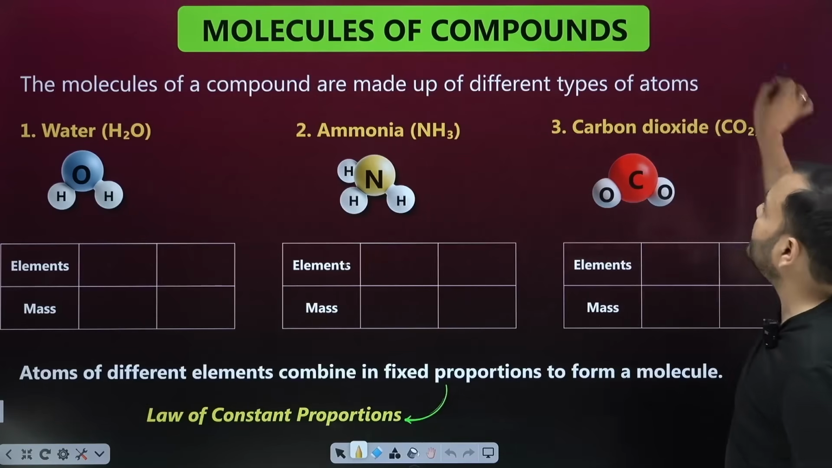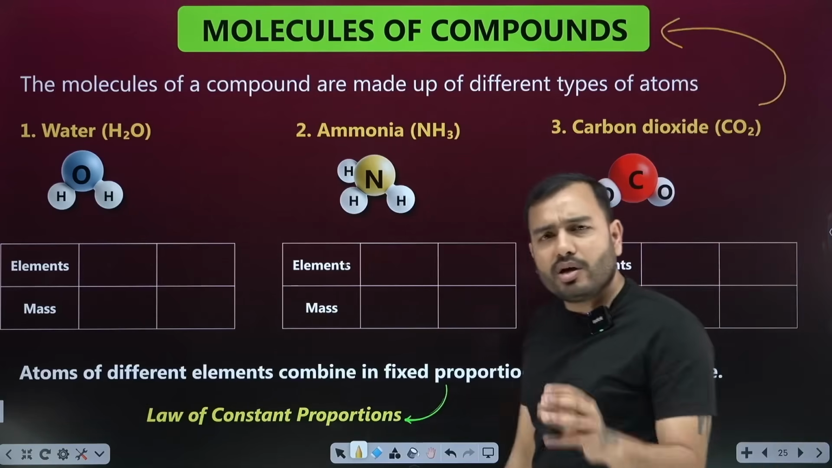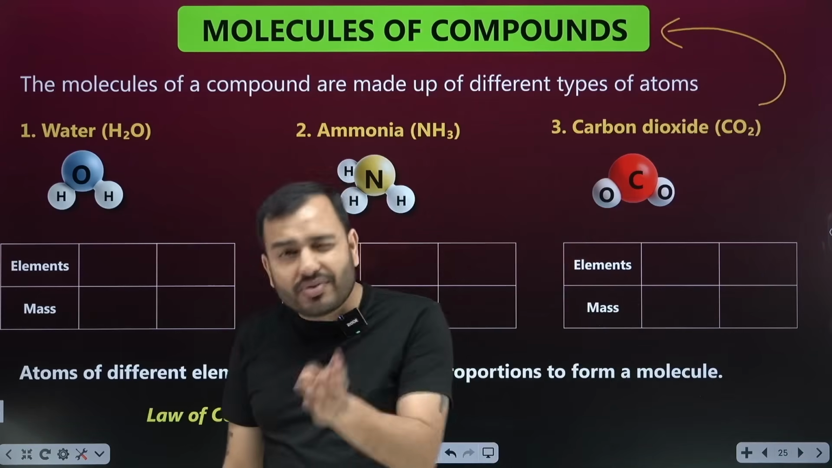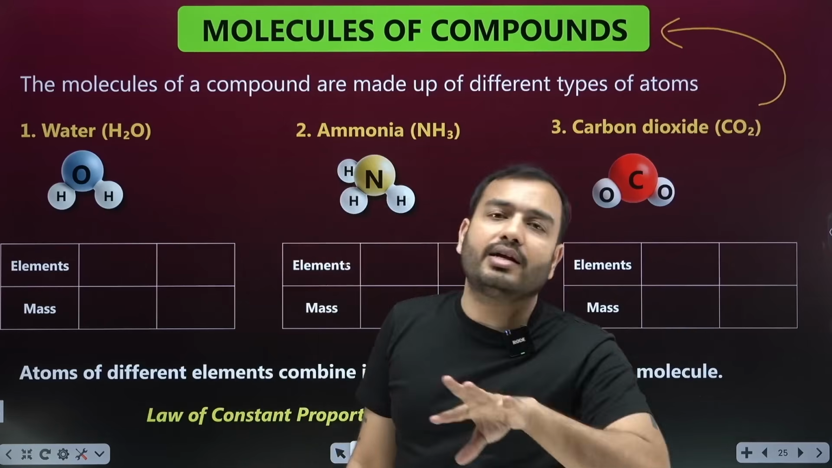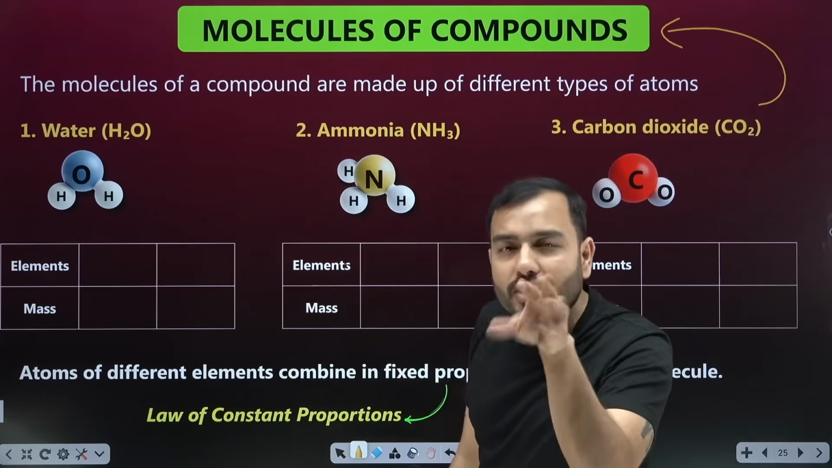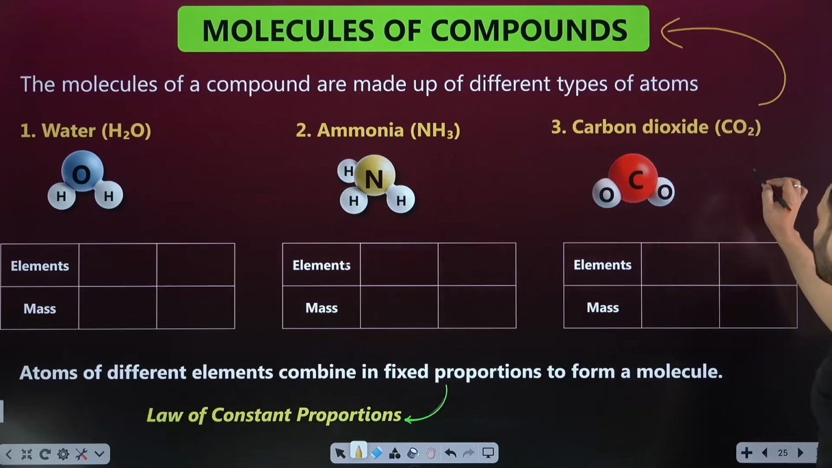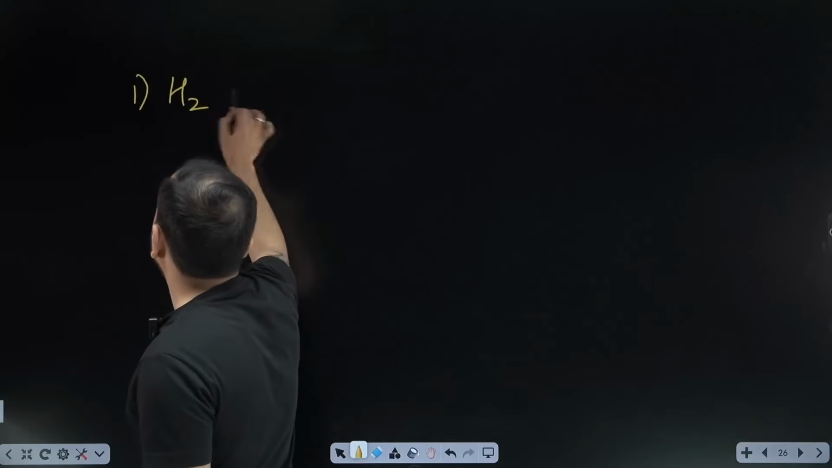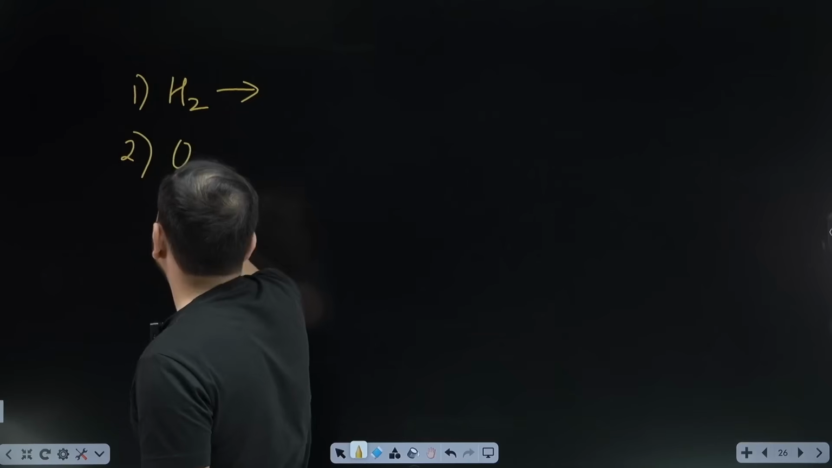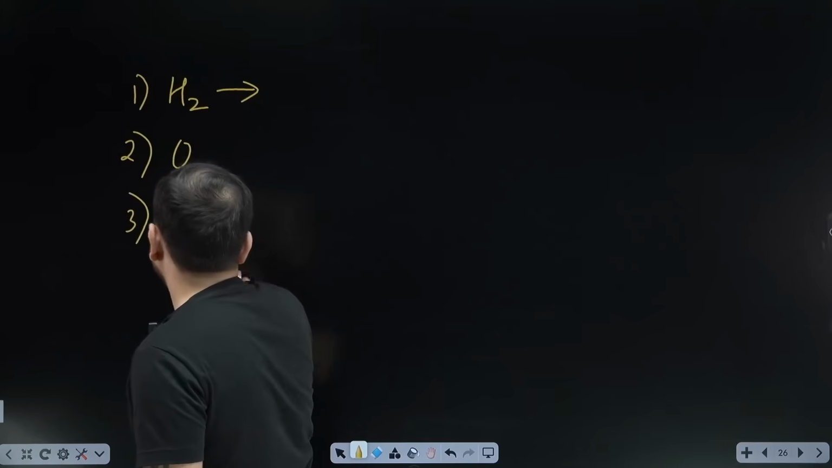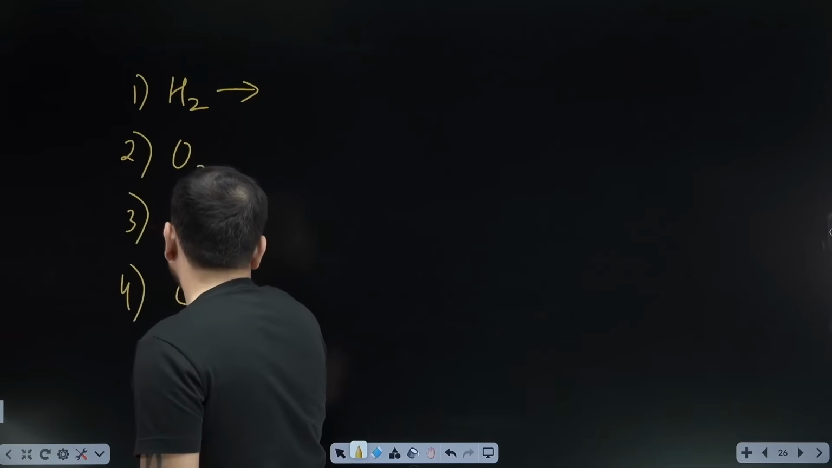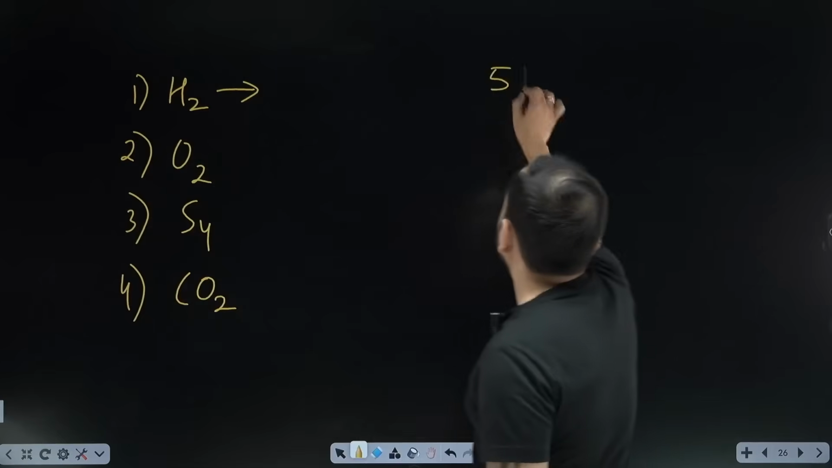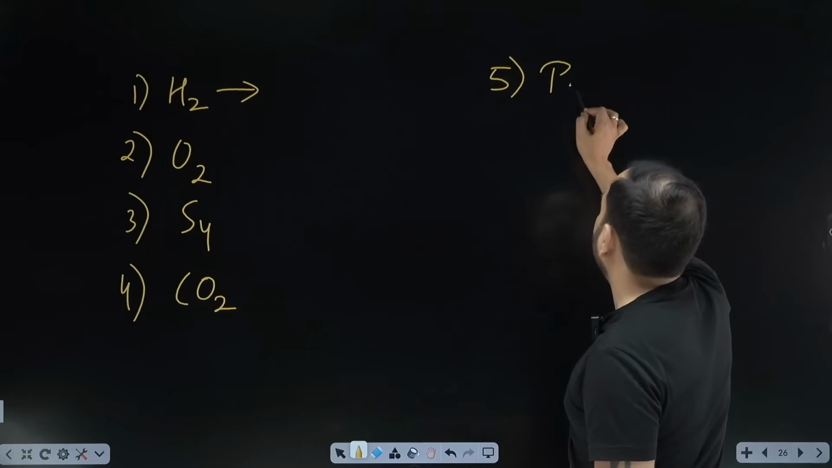What are all these things, beta? All these things are compounds. This is what compounds means: atoms of different kinds, different elements. And elements means atoms of the same kind. Now tell me one thing. Come on, tell me. Is this an element or a compound? Tell me quickly.